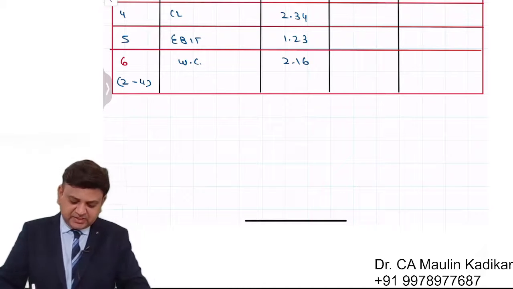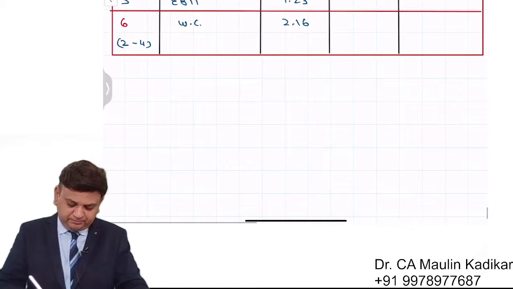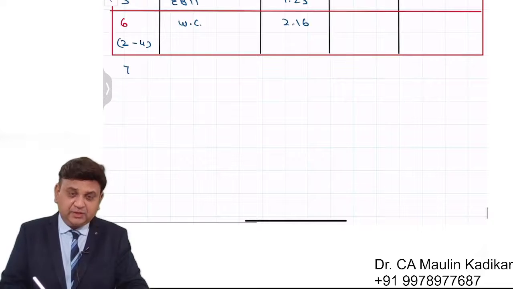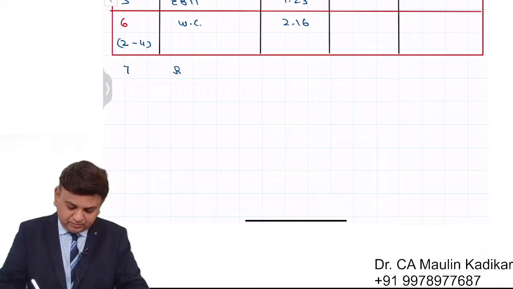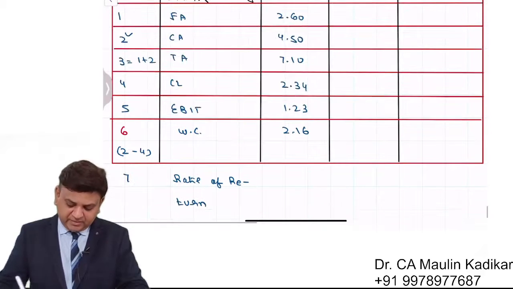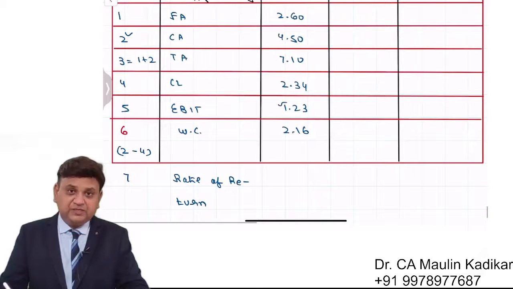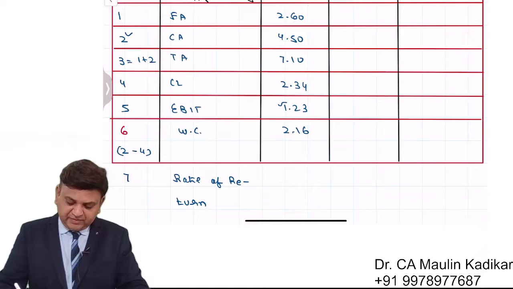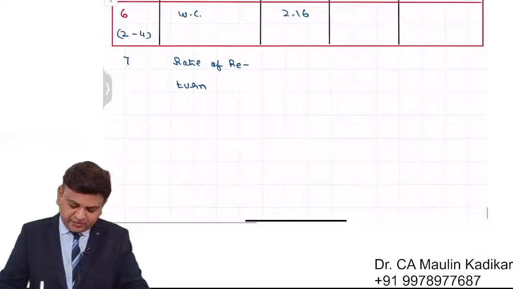Next, the question says compute the rate of return. So, 7th number, rate of return. The term rate of return stands for return on the total assets. It will be calculated as operating income, that is row 5, divided by the total assets, that is row 3.